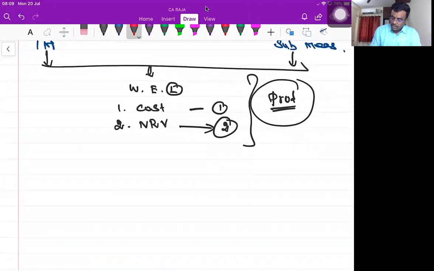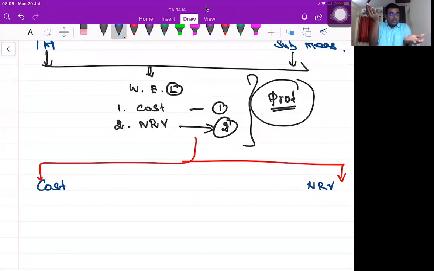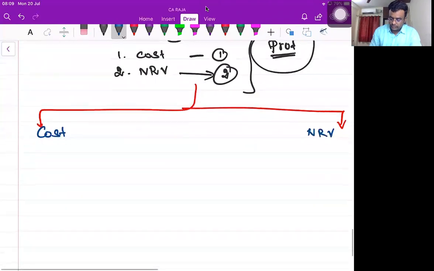Now, you must understand the two different definitions. One is cost, another is NRV. Once you have these two values in your hand, one hand cost, another hand NRV, compare these two values, whichever is lower, whichever is least, take that value as the inventory value. Correct? To decide this, in one hand you must have the cost, in another hand you must have NRV. If you have these two, then only you can compare which is least. Without that, you can't compare. So, cost.